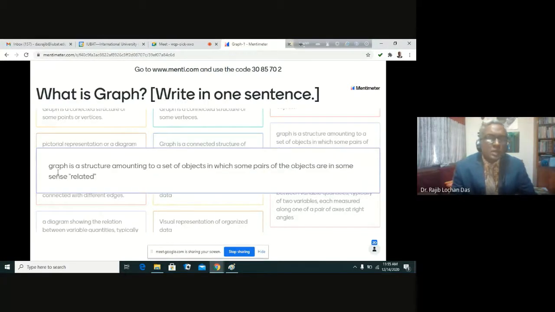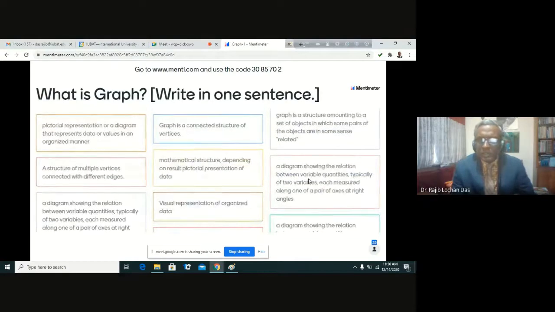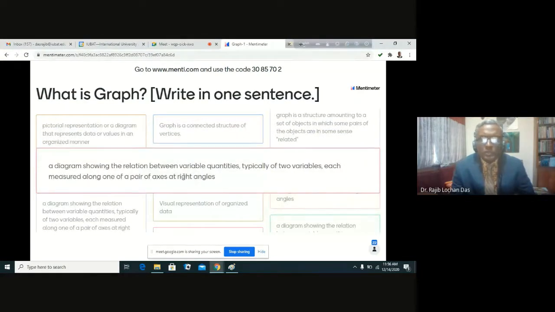Let me say this one. Graph is a structure amounting to a set of objects in which some pairs of the objects are in some sense related. It is correct. This is okay. So this can be the correct definition. A diagram showing the relation between variable quantities, typically of two variables, each measured along one of a pair of axes at right angles. No, this is not correct. Pair of right angles, no.